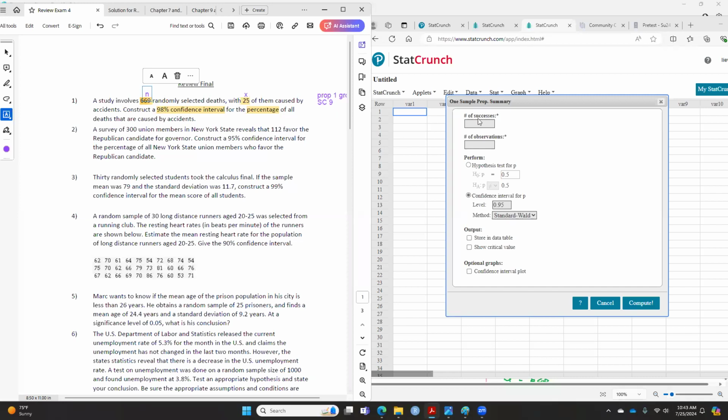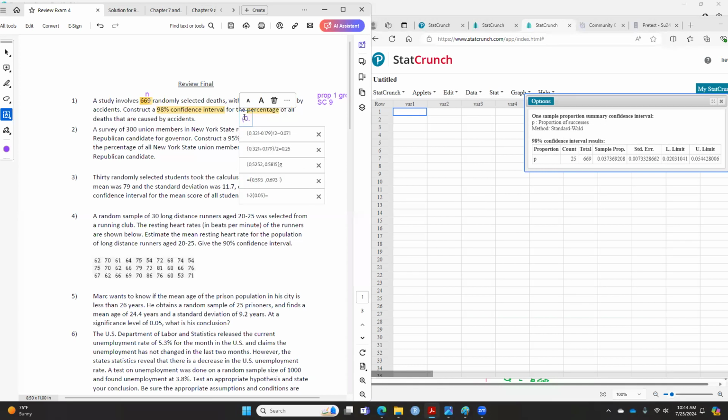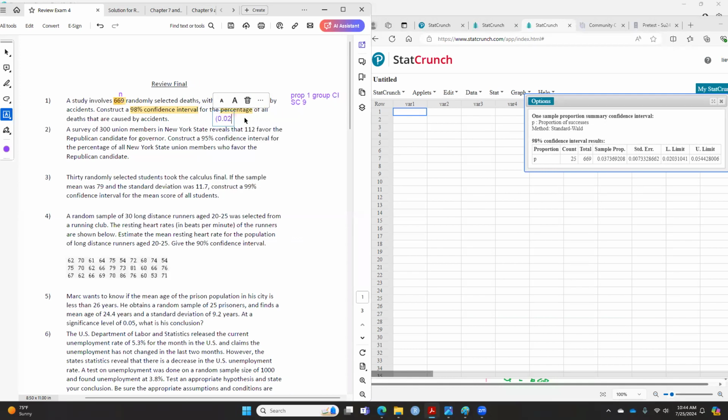And this is your level. So you just put in 25, and then 669, and then the level in this case is 98. Okay, if a question provides you the level, use it. And you hit compute, and your answer in this case will be 0.02 to